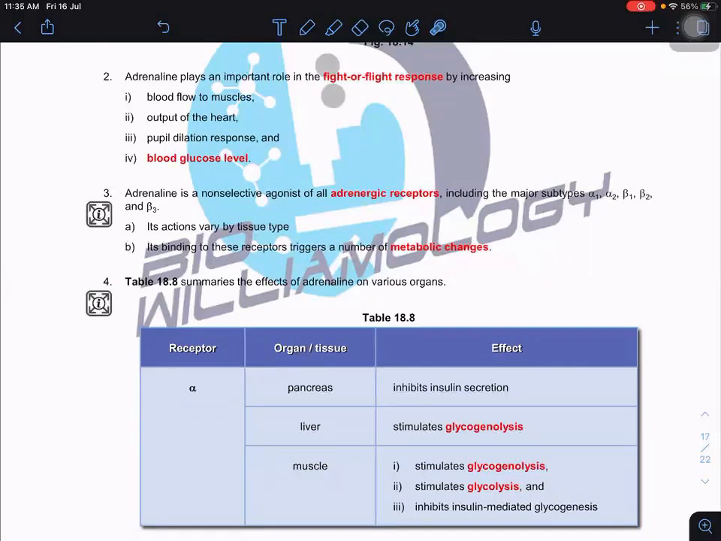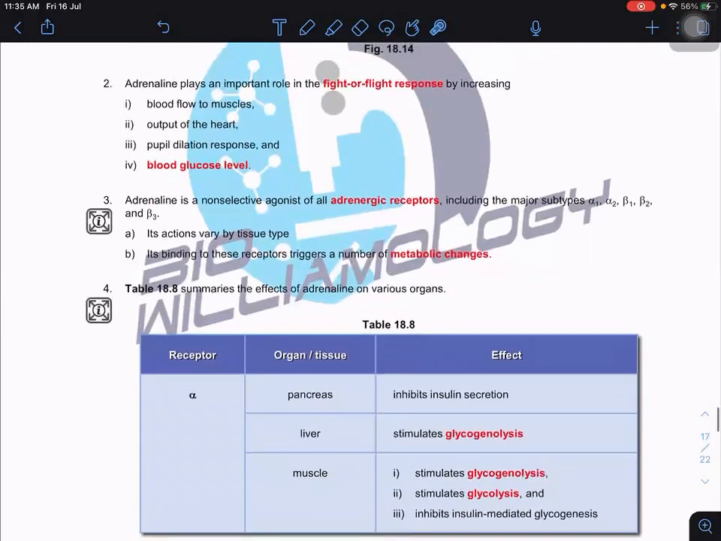You need a high blood glucose concentration, correct or not? Because your muscle cells require glucose to generate ATP for you to fight or to run away. Okay, so what are the effects here? You increase the blood flow to the muscle by increasing the output of the heart, meaning the heart pumps faster. Whenever there is a crisis, you can see the heart pumps fast. Why? Because of adrenaline. Then there is the pupil dilation response, and also the blood glucose level increases.